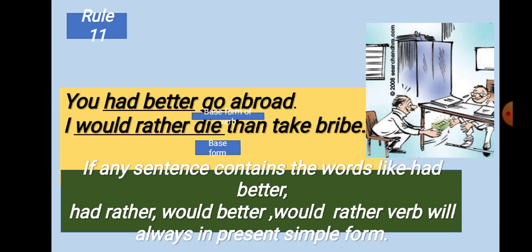You had better go abroad. I would rather die than take bribe. If any sentence contains the words like had better, had rather, would better, would rather, the verb will always be in present simple form. You see, the go and die are written in the present form. Base form means the present form of verb.